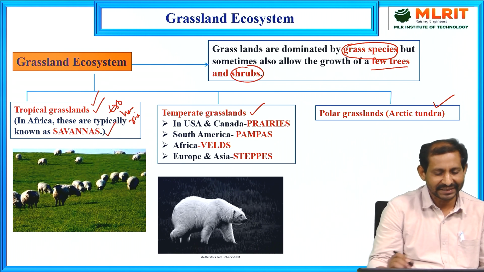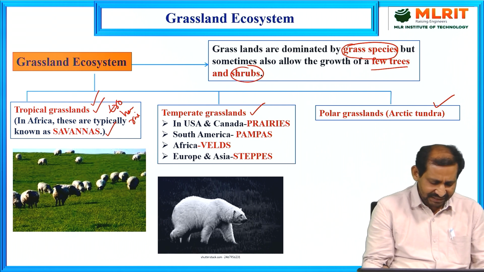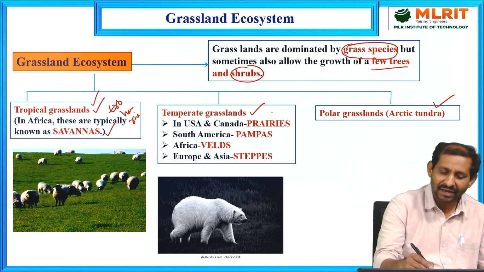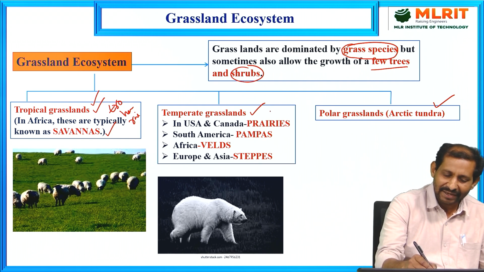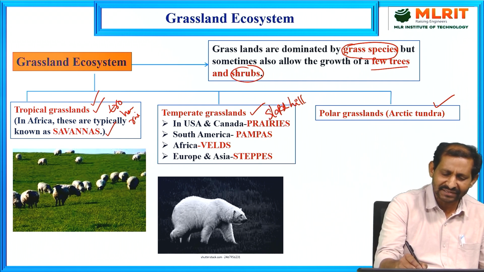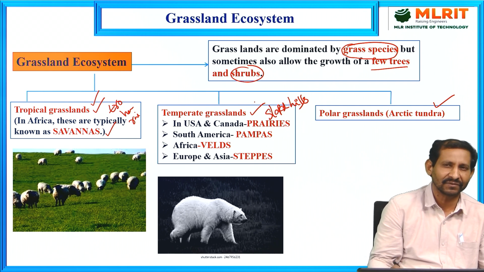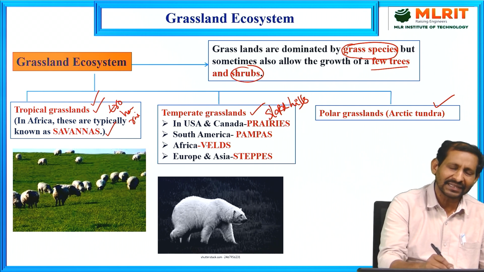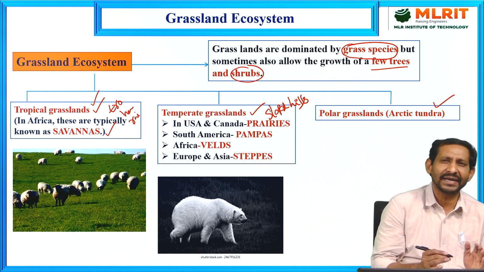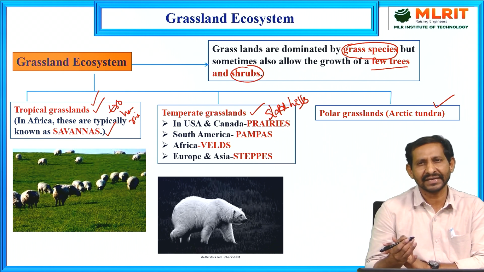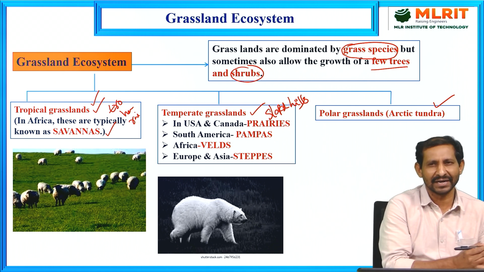Now coming to the temperate grasslands. These usually occur in regions of sloped hills. The conditions in temperate grasslands are hot summers and cold winters.